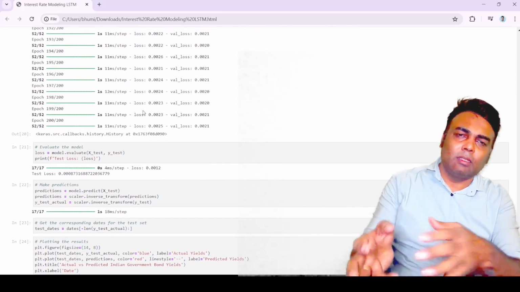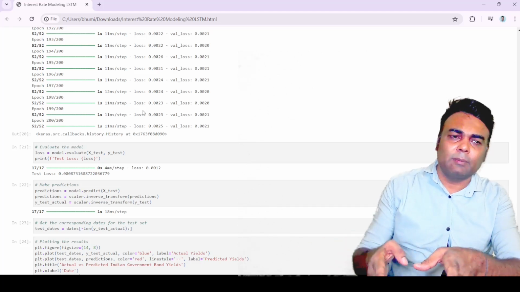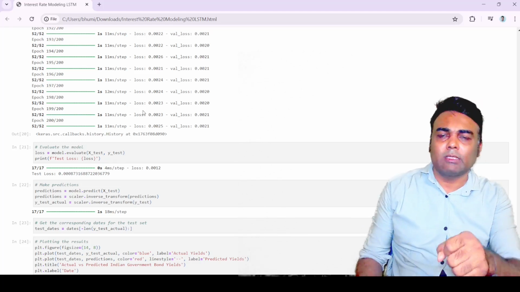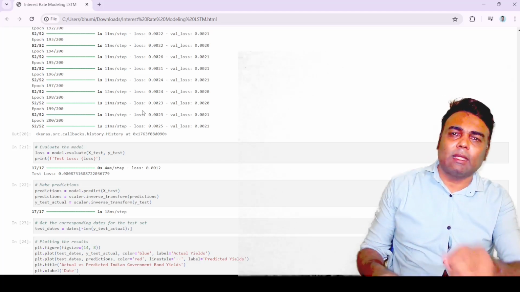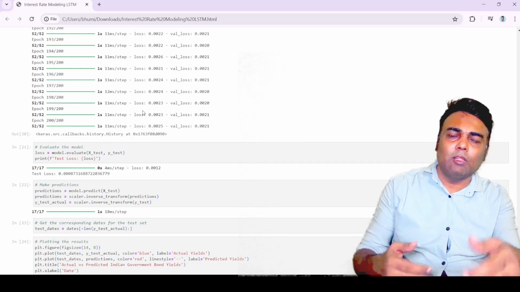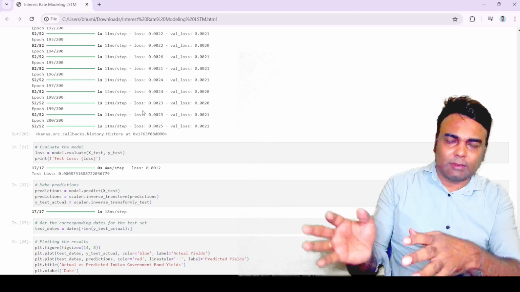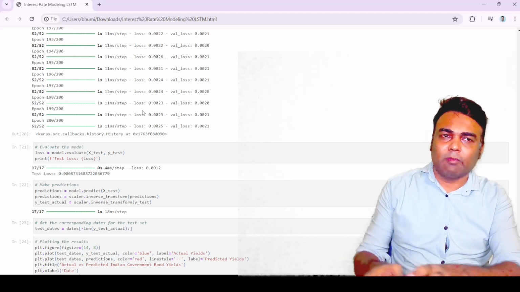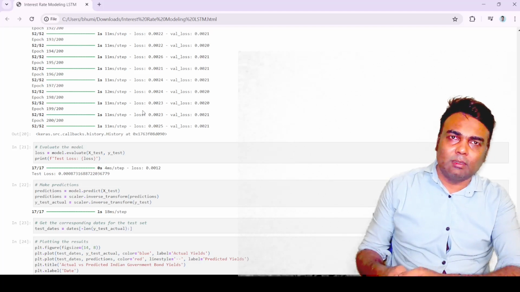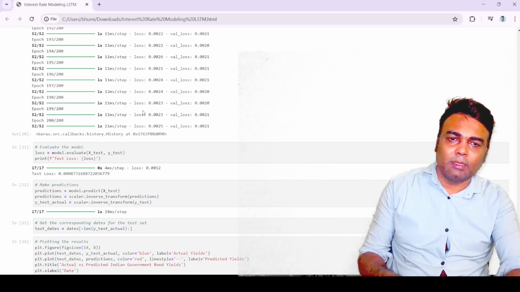We have already covered what these neural networks are and how we can model these data sets. We have also covered the importance of interest rate in the valuation of various financial assets, like debt instruments, bond valuation, and the valuation of various derivatives. Now let us end this module because we have covered this part. In the next module we will discuss other important financial applications of machine learning.